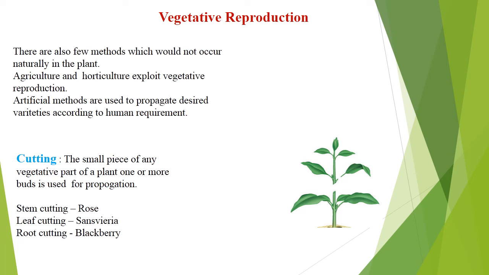So this is the figure of cutting. We will see how to cut here. This is one plant, one stem, and this is the second stem, another plant. Stem cutting is in rows. Leaf cutting is sansevieria.